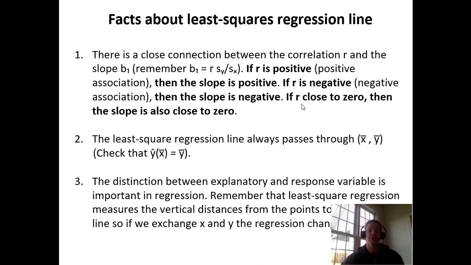Some facts about the least squares regression line. There's a close connection between r and the slope. If r is positive, as we talked about earlier, the slope is positive. Of course, that means the line is going up as we go left to right. And if it's negative, it's going to go down as we go left to right. The regression line always passes through x bar, y bar, based on the definition of that. It's just kind of a little fun fact, not necessarily something you need to memorize. But the distinction between explanatory and response is important in regression, as I just said. Exercise is the x and cholesterol is the y, but it's not the other way around in this case.